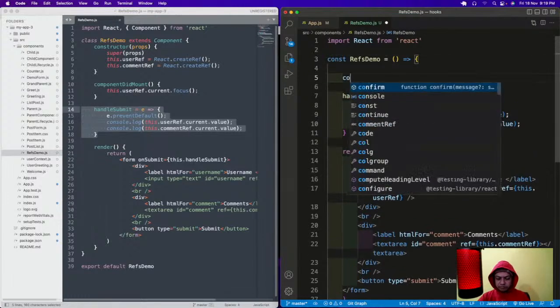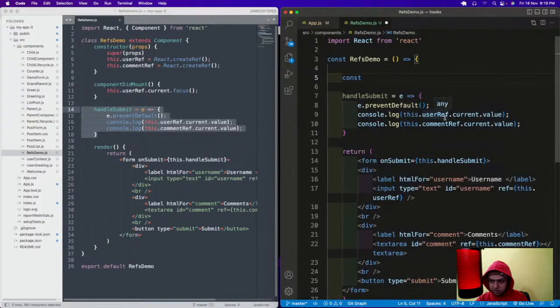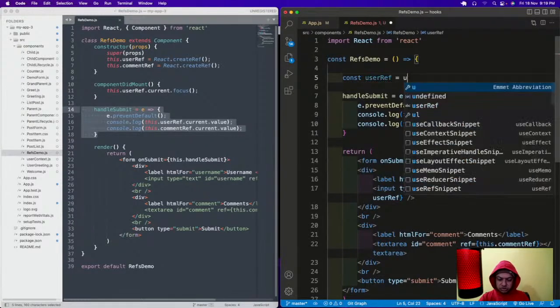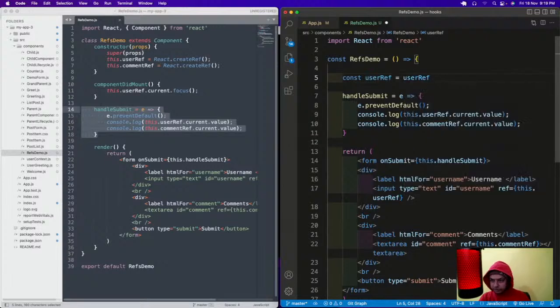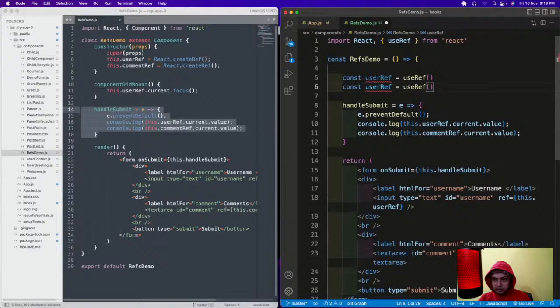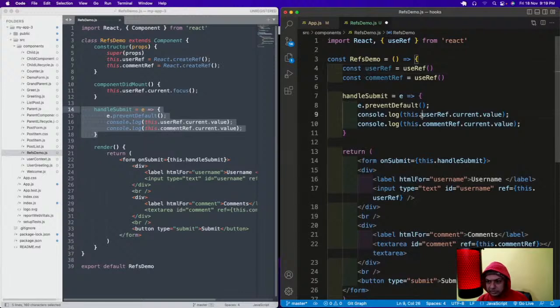So I will have a const userRef equal to useRef. useRef is a hook, and the other one is commentRef. So have this thing, cut it, and then remove this thing. There is no this keyword.